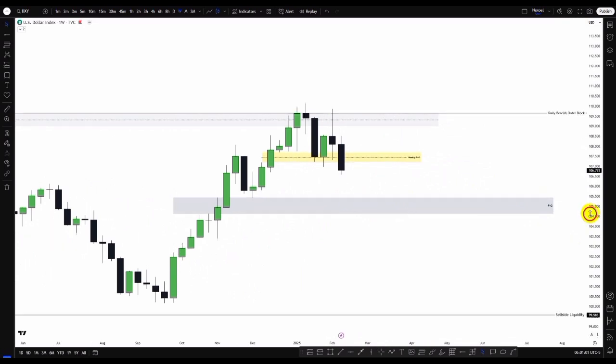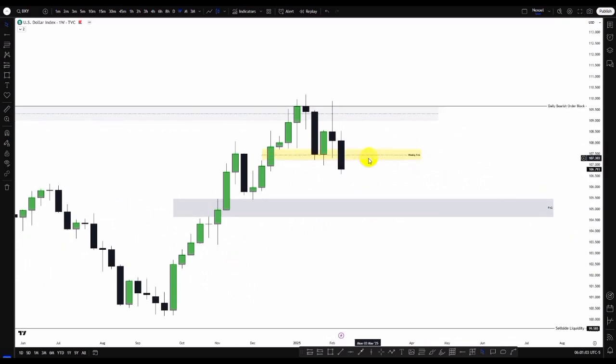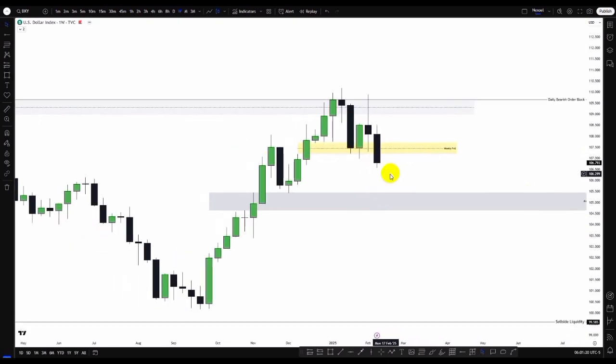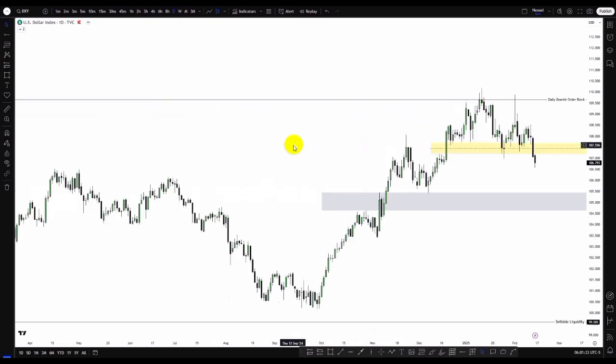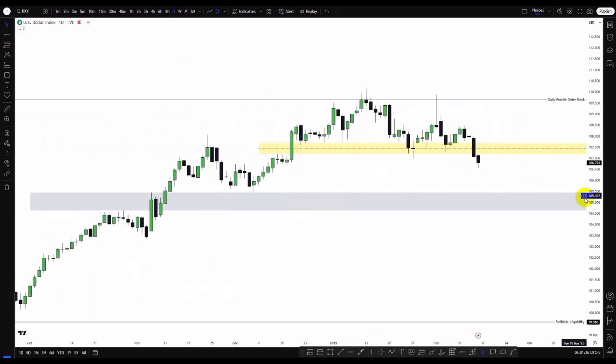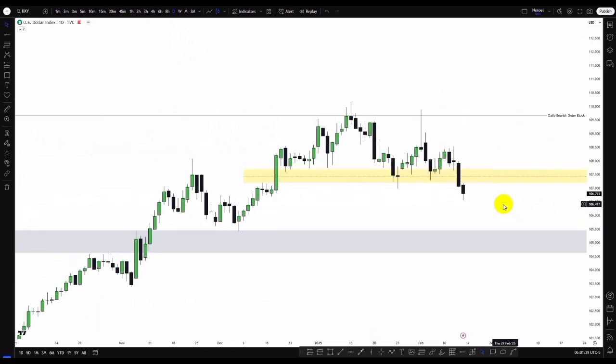And what we can see, we have this weekly fair value gap that is going to act now as an inversion fair value gap, a bearish inversion fair value gap. So we're looking towards the likelihood of a pullback to mitigate the inversion fair value gap. And then we have the bearish continuation to the downside, since we've identified the draw on liquidity from the monthly time frame. And here on the weekly time frame, what we can clearly see is that we have this sell side liquidity to the downside.